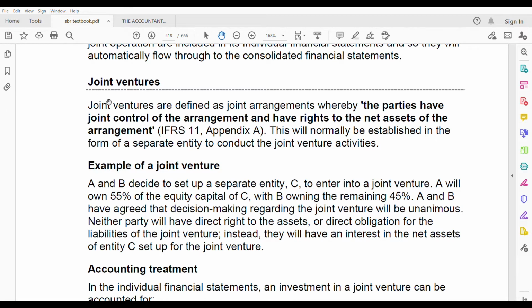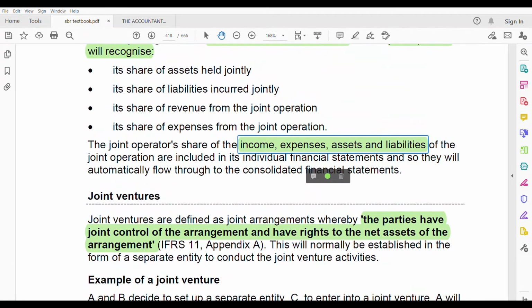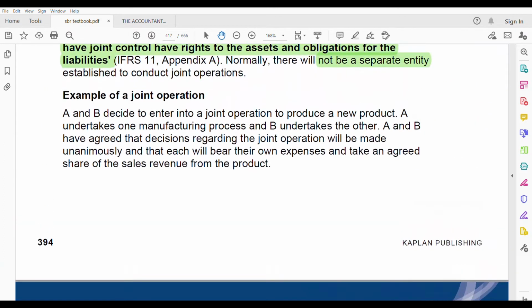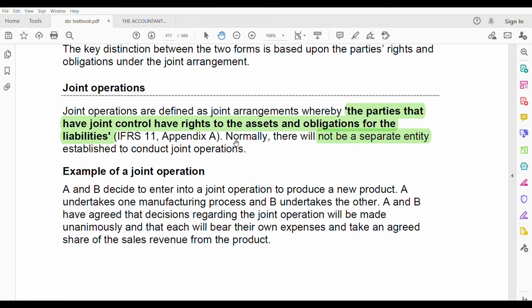Joint ventures are defined as joint arrangements. You see, this is also joint arrangements. But the difference is here. There the party had the right to the assets and the liabilities. Here, the parties have the joint control of the arrangement and have rights to the net asset of the arrangement. This is net asset. Can we go back and check the definition of the joint operation? It's important that now you see the difference. Here it is regarding the assets and the liabilities. Okay? Rights to the assets, obligation to the liabilities.